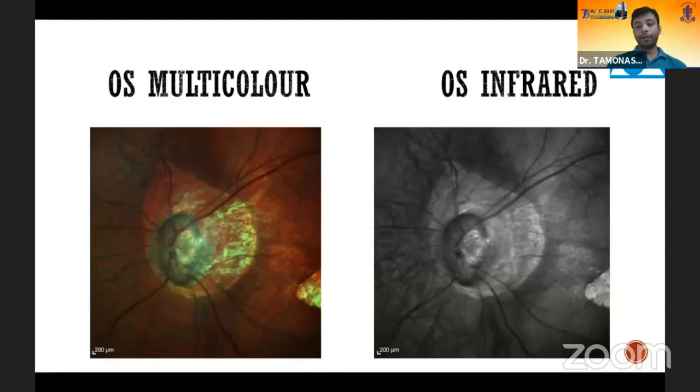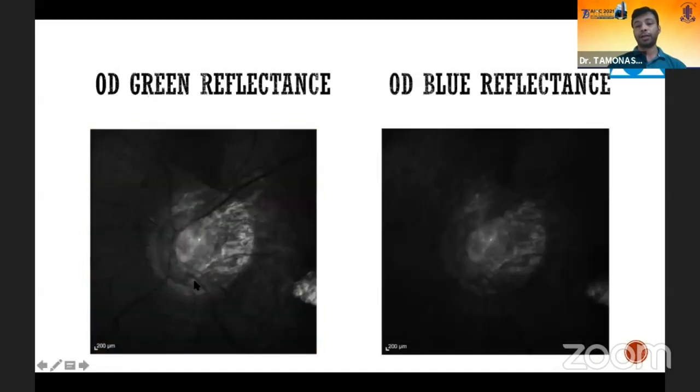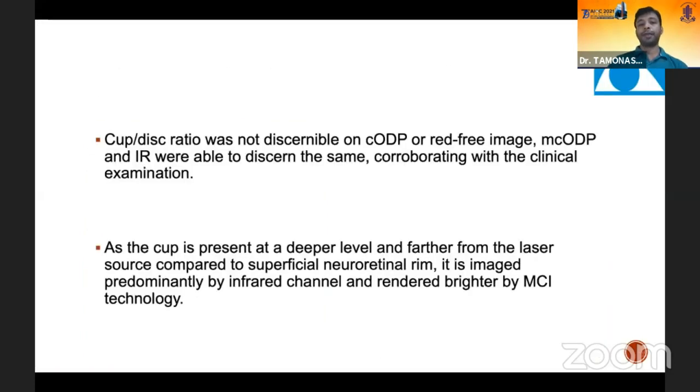And in the left eye also, we can see there is around 0.7 cup with a huge PPA with a beta zone around the nerve. So in color fundus photographs or in the red free image, the cup disc ratio in myopic eyes is not very discernible, which is very easily discernible in multicolored imaging and infrared images.